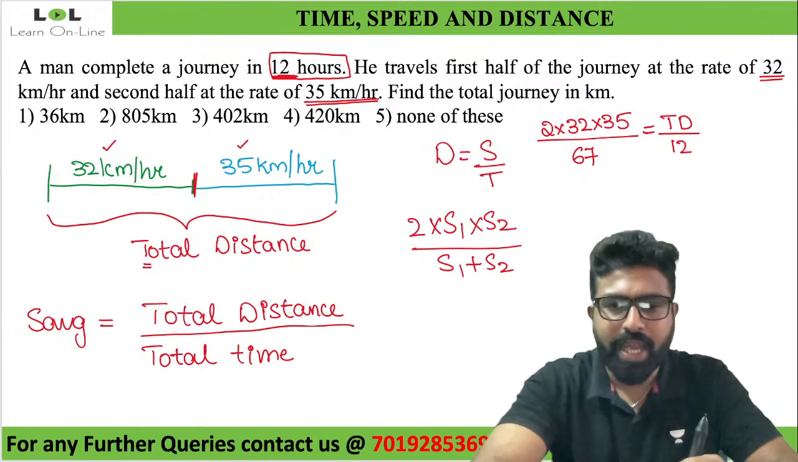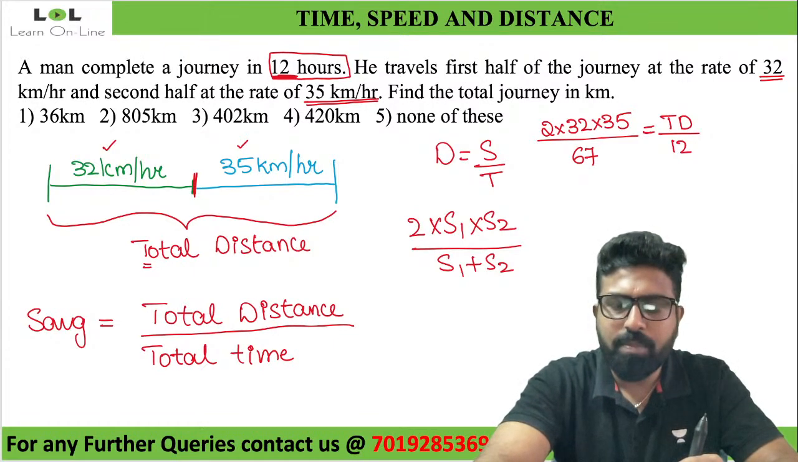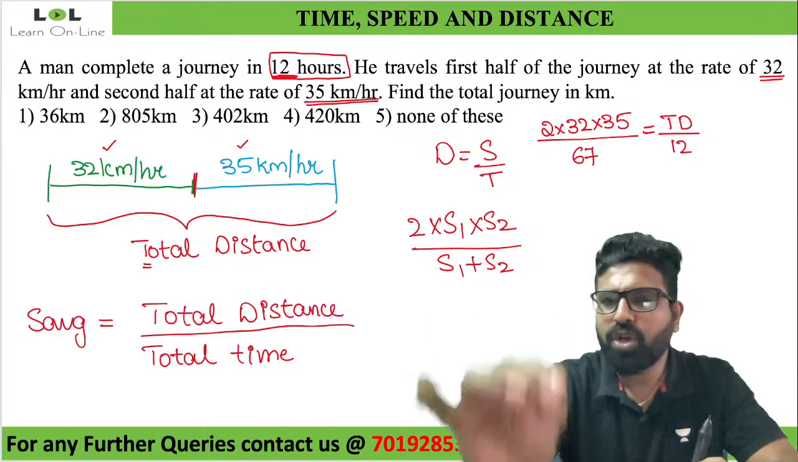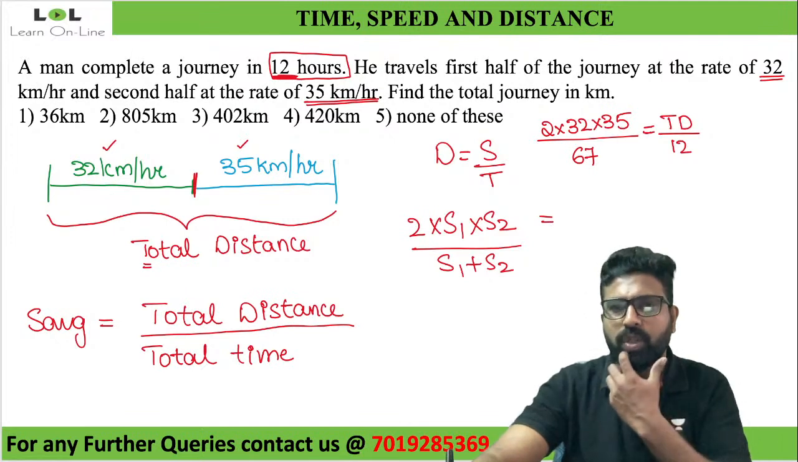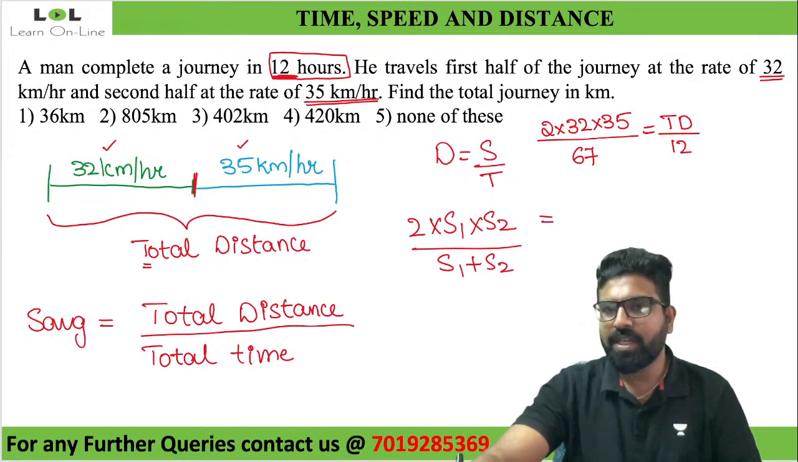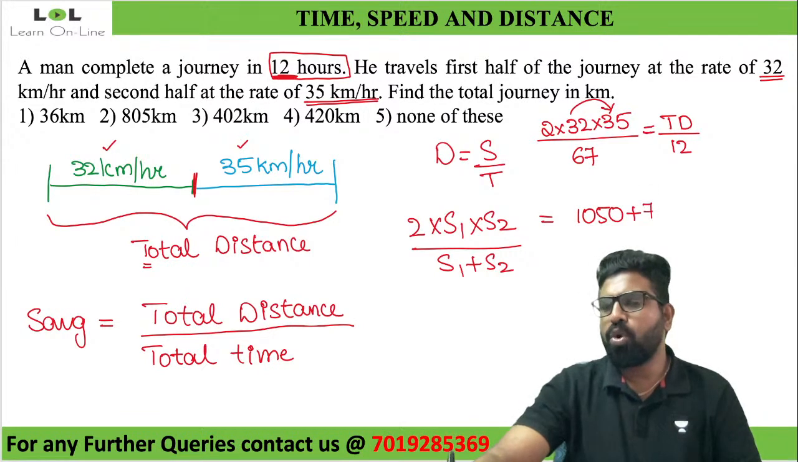Okay, let us try to cancel it out with some number. So how do I solve this question? What is 32 into 35? 35 into 30 will be what? 1050 plus 2 into 35, which is 70. So 1050 plus 70 will be 1120. 1120 double will be 2240. 2240 divided by 67 into 12 will be equal to total distance.